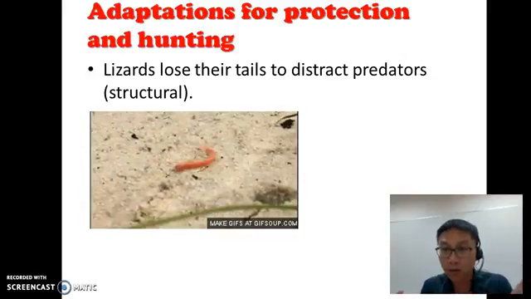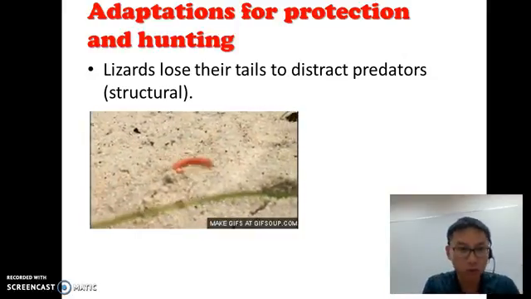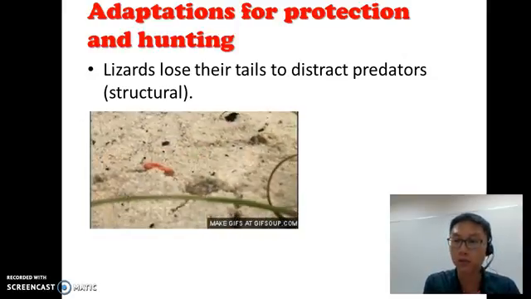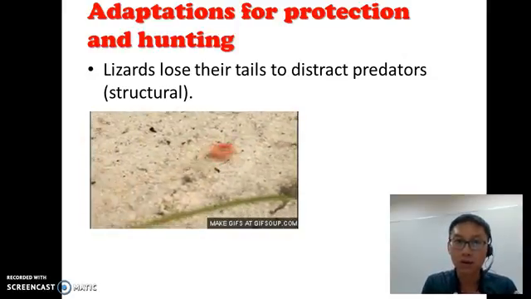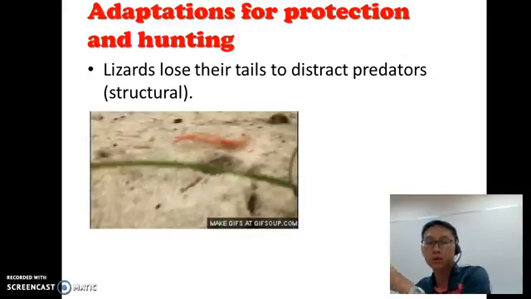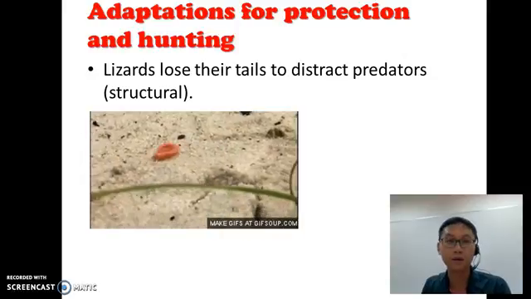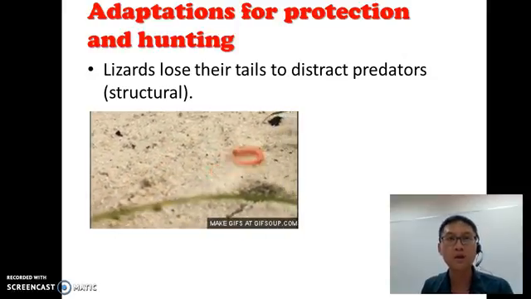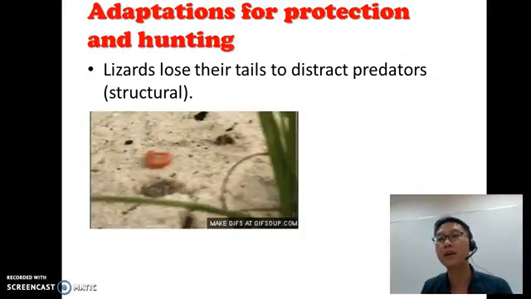And so the predator will be like, which is the one? Then some of them may go to the tail and think that it's a lizard, but realize, oops, it's actually not the lizard. So this gives the lizard time to run to another place. And don't worry, the lizard will grow back a new tail. Okay, so this lizard has that special structural adaptation that they can lose the tails to distract the predator.